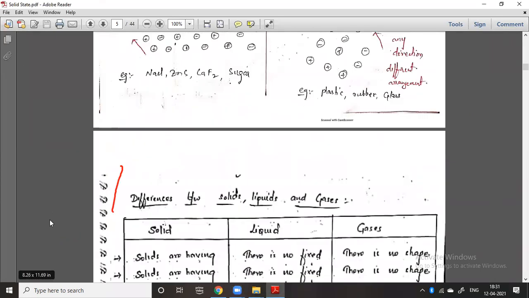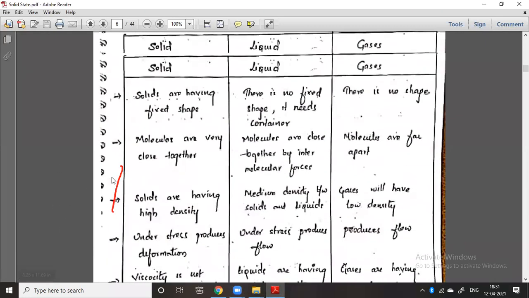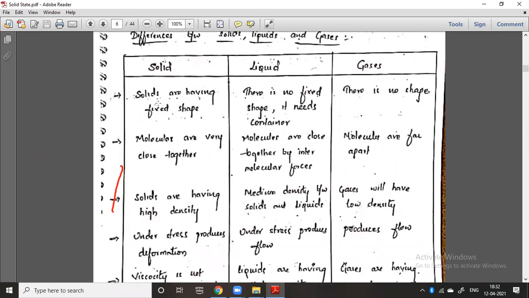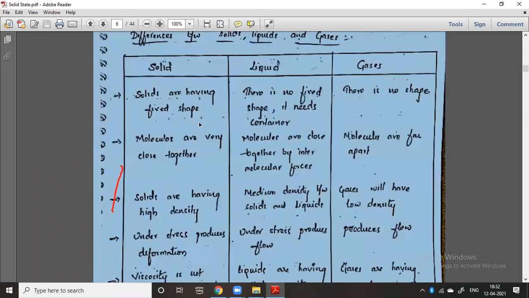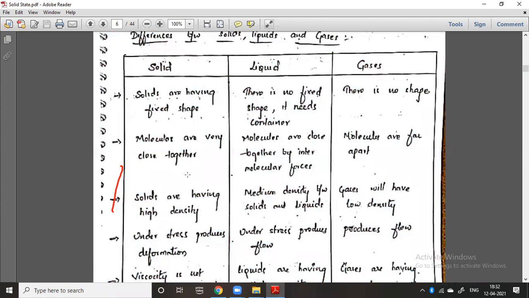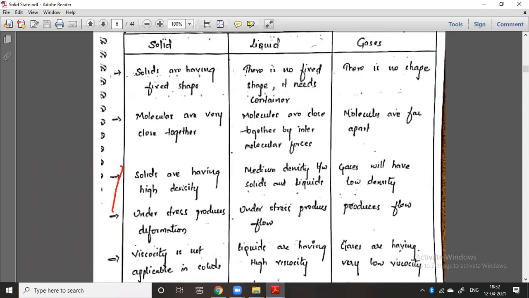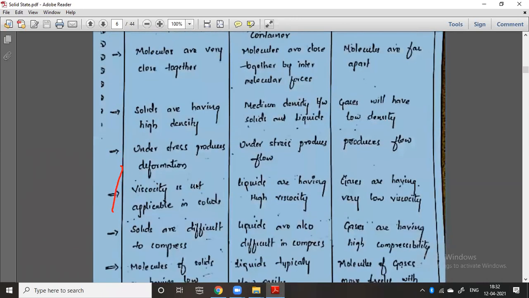Then next, we will see the differences between solid, liquid and gas, which you can easily study from your earlier classes, and I will send the notes. Solids have a fixed shape, while liquids and gases have no fixed shape. Molecules are very close to each other, they have high density, and very low compressibility and viscosity in solids. You have already studied all these properties in your earlier classes, so you can easily go through them.